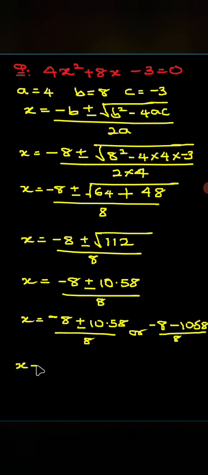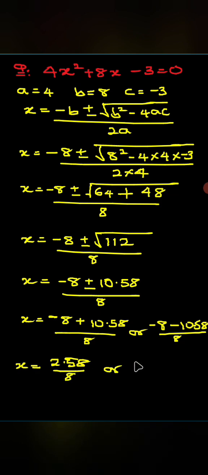I'll say x equals, okay, this is plus or minus only. So I'm having minus 8 plus 10.58. That will be 2.58 all over 8, or minus 18.58 all over 8.